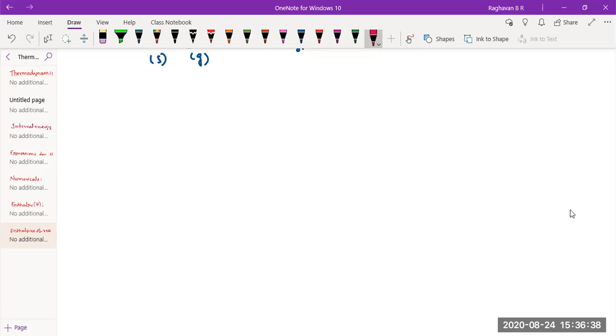Endothermic reaction. What is an endothermic reaction? The reaction which proceeds by absorbing heat.